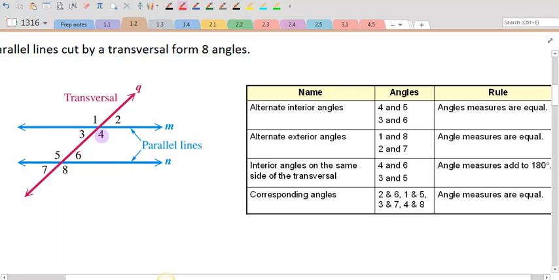But additionally, when you have parallel lines, angle 4 and angle 5 have the same measurement. So alternate interior angles have the same measure. So if angles 4 and 5 have the same measure, then angle 3 and 6 have the same measure.